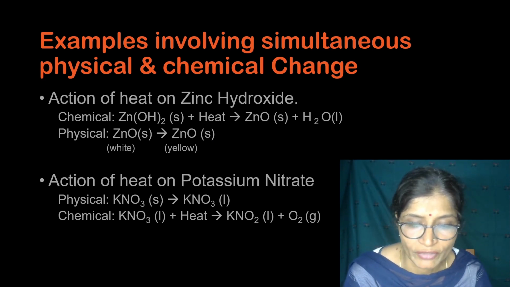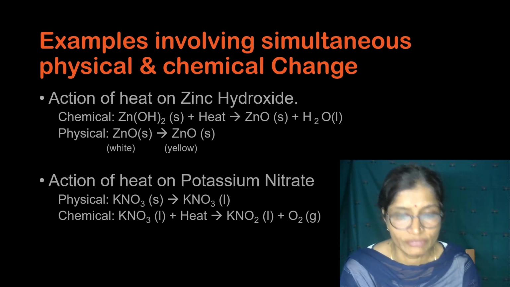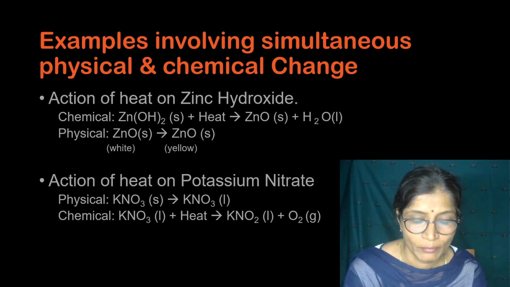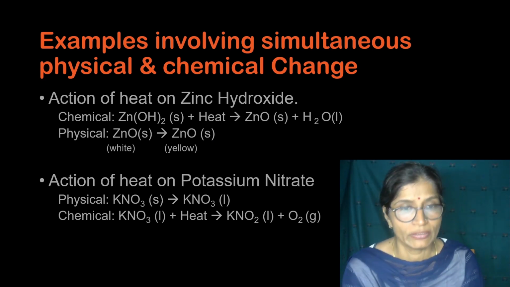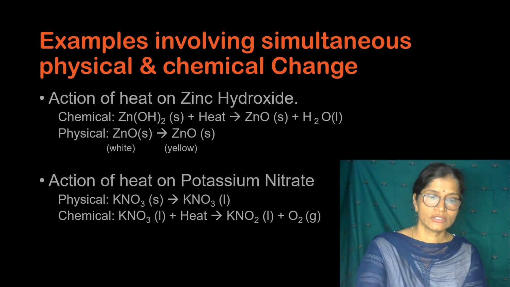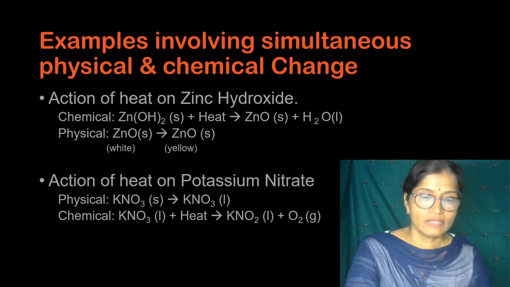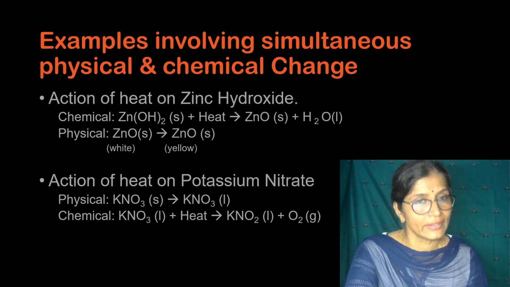So in the case of potassium nitrate, first the physical change occurs, that is potassium nitrate is converted into the molten state, and then it decomposes, that is the chemical change, and gives potassium nitrite and oxygen. So this is all about the examples involving simultaneous physical and chemical change.